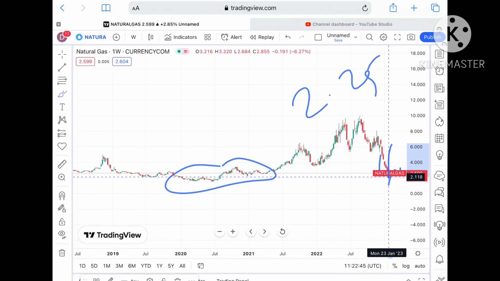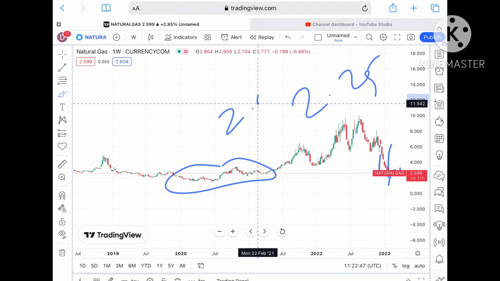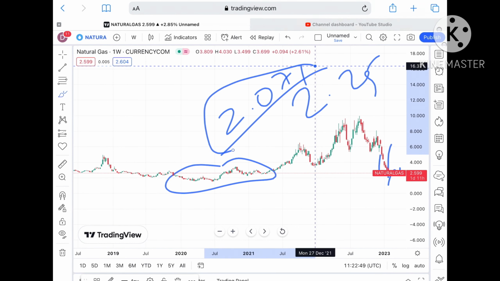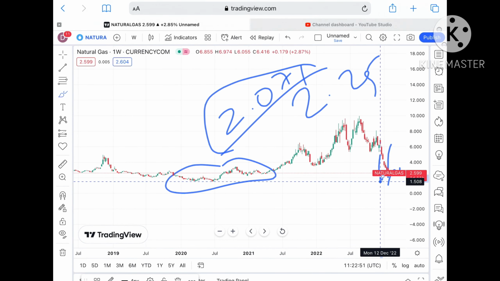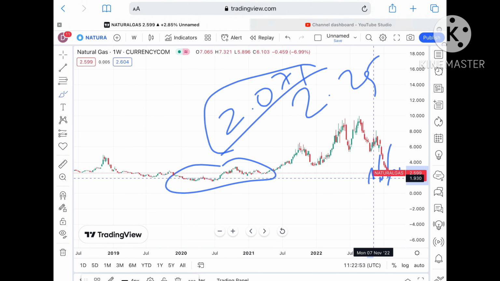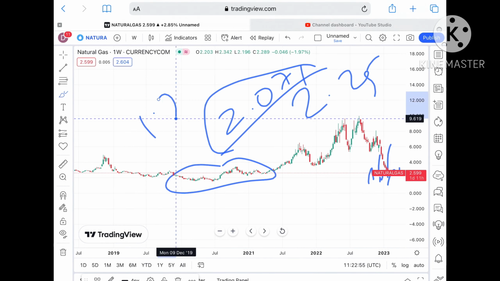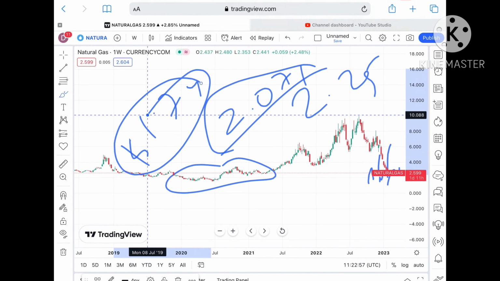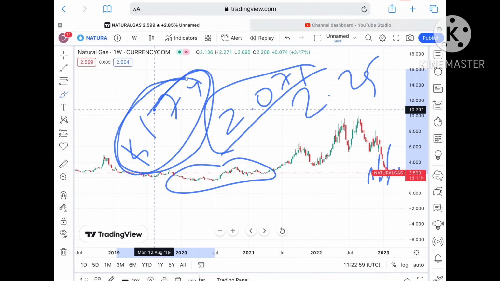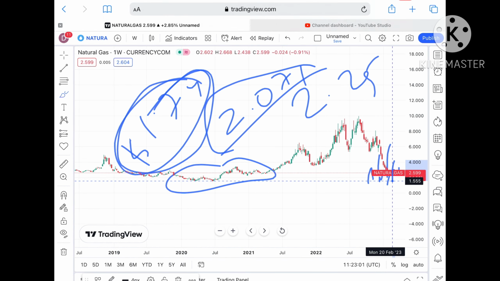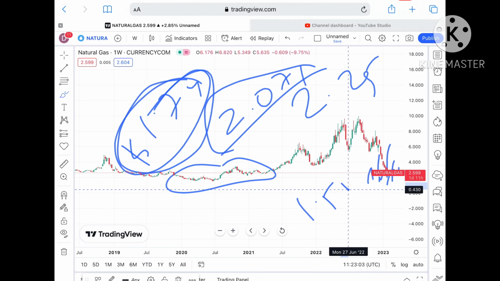a probability of touching $2.258 is there, and from there we can see it can touch a level of around $2.071. Okay, and once the price falls below this particular zone, it can come down again to a level of around $2 to a level of $1.74. Keep this in mind. Once it falls below a level of $2, chances of touching $1.7 are there, and from there we can see it can go towards a level of $1.55.